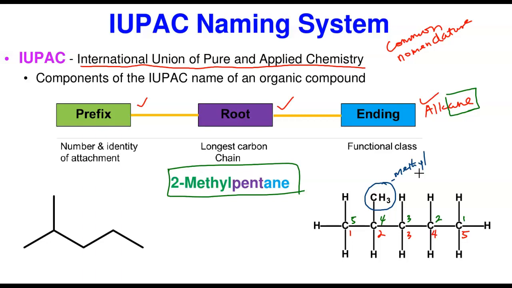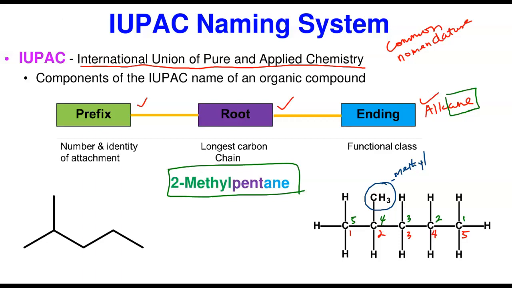I tell my students, this is another place you need to do some thinking. Now see what is going on here. The rule is that you have to give the attachment the lowest numbering. If you count from my green counting, 1, 2, 3, it gives the attachment number 4. If I count from my left side with the red, it gives it number 2. So the best numbering is the one that gives the attachment, or the substituent, the lowest number.